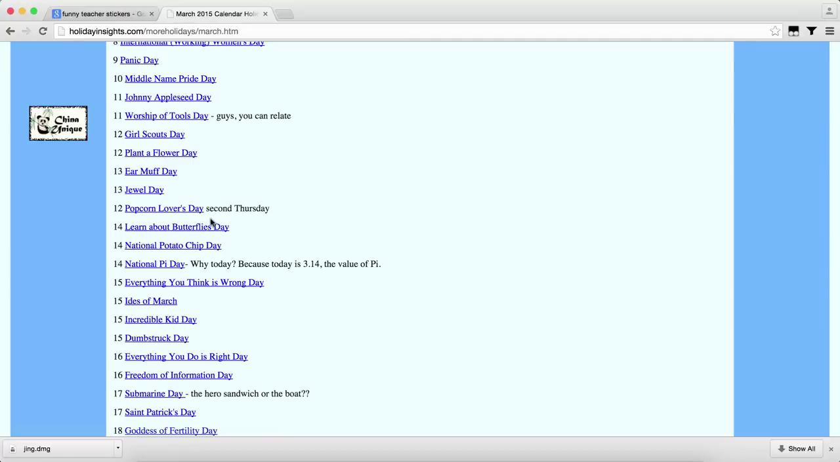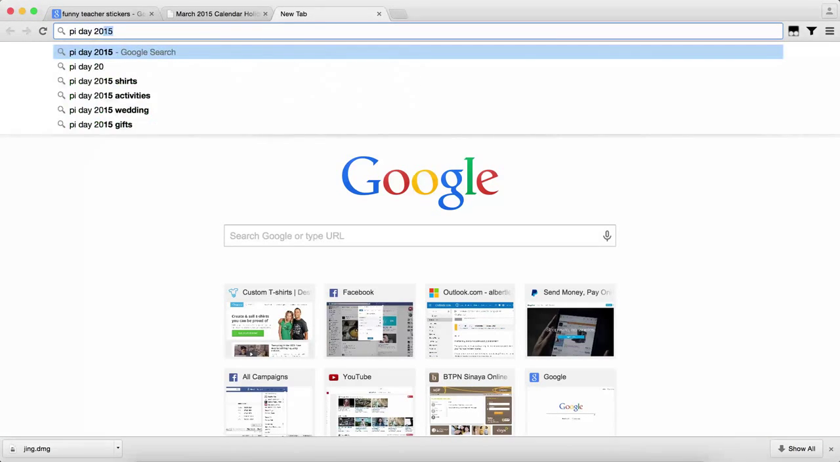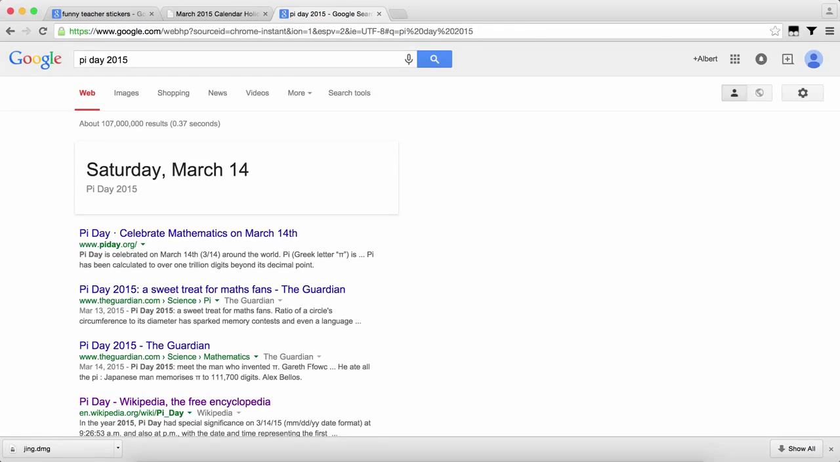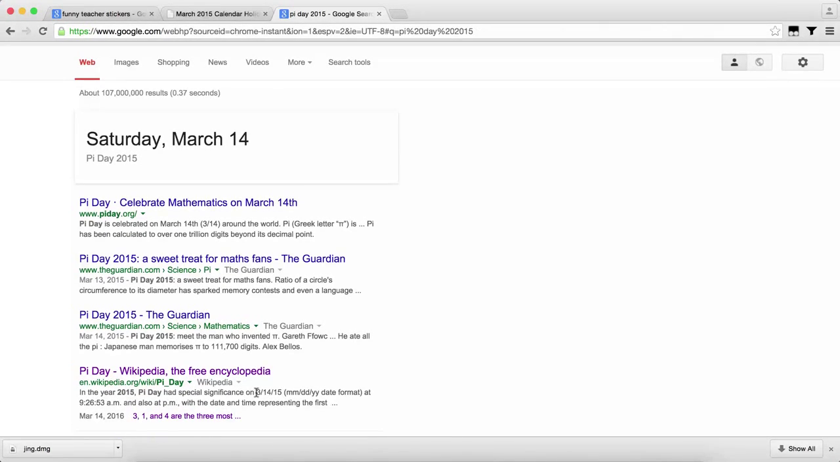My background is a teacher, so I can kind of relate to this niche. After I found this idea, I did further research on Google, and it happened that this year Pi Day had a special significance on the date here. This represents the digits of pi, 3.1415, followed by the time here, 92653. So this is exactly the numbers that I put on my Pi Day t-shirt.